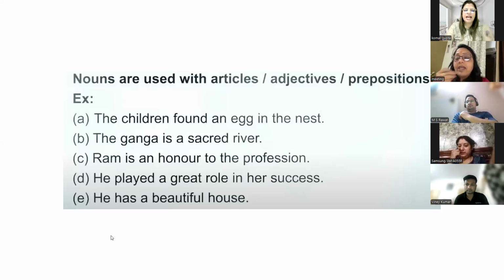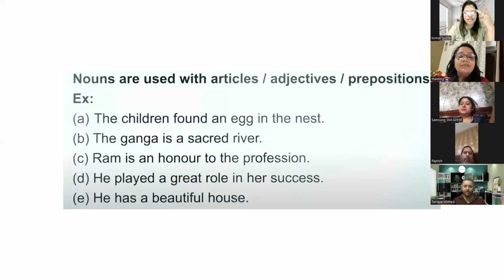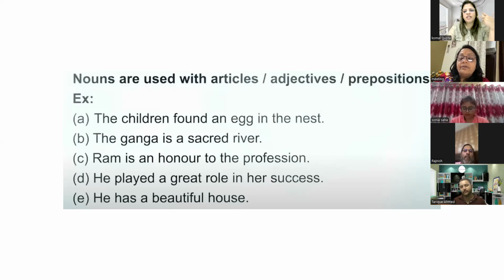"He has a beautiful house." What is the noun? House. Did you understand this trick? If three words are there after an article, the first word is the adverb, the second word is the adjective, and the third word is the noun. So always keep this trick in your mind.